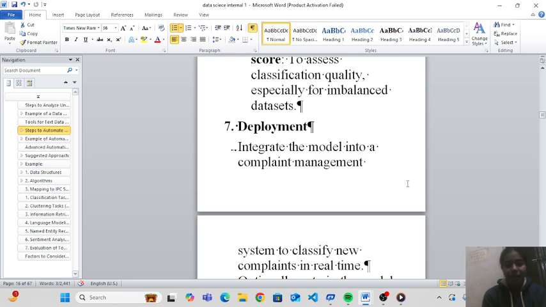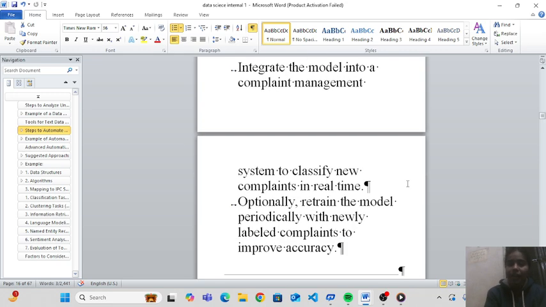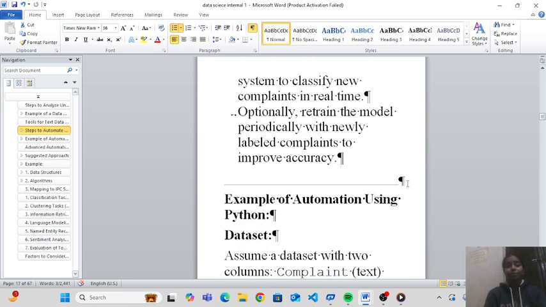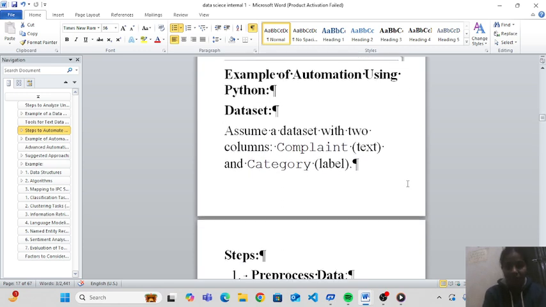Seventh is deployment. Okay, integrate the model into a complaint management system to classify new complaints in real time, optionally retraining the model periodically with newly labeled complaints to improve accuracy. Example of automation using Python datasets.